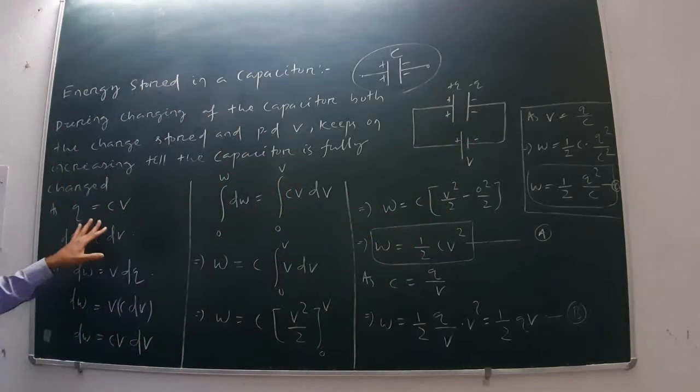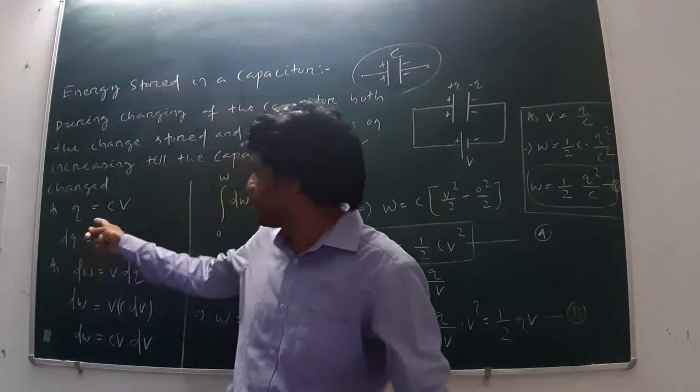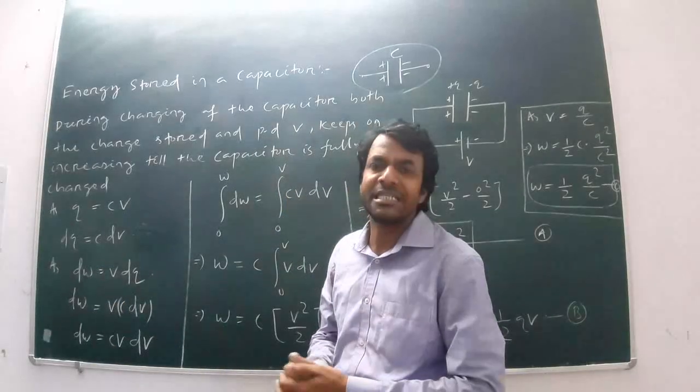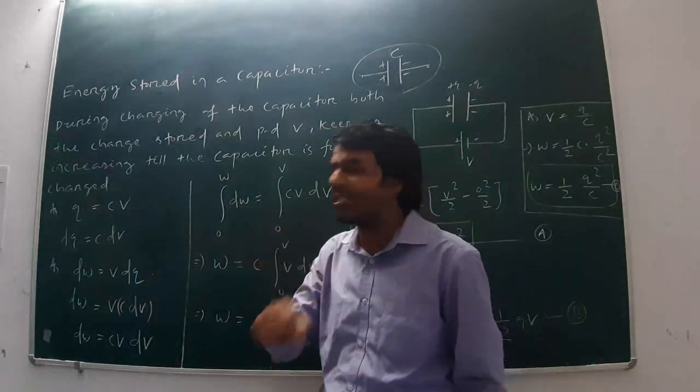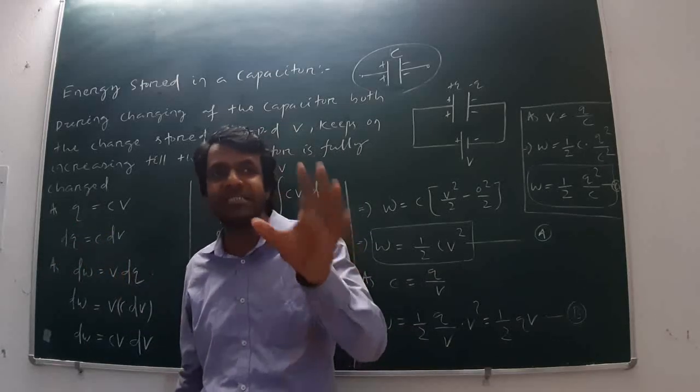Now, according to the law of capacitor, Q is equal to CV. For a small potential difference, a small charge is stored, that is dq is equal to C dV, because capacitance is a constant.